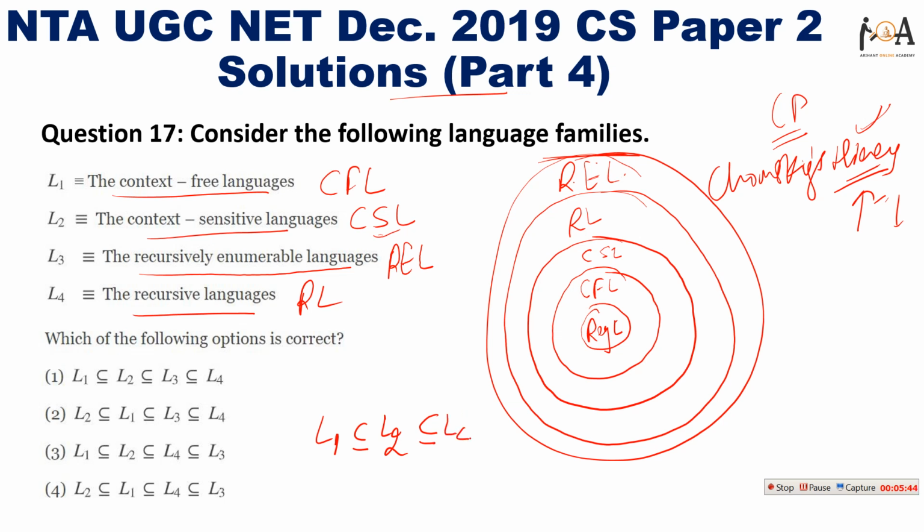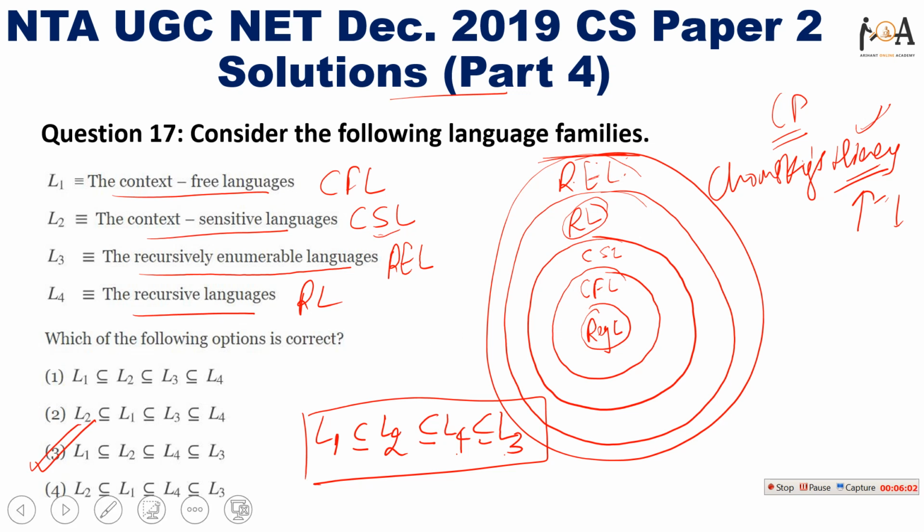So L4 is there, and recursive language is a subset of REL. So REL is L3. Right. So L1 is a subset of L2, it is a subset of L4, and it is a subset of L3. So option 3 is the right answer. So you can get the complete answer by using Chomsky's hierarchy, right?